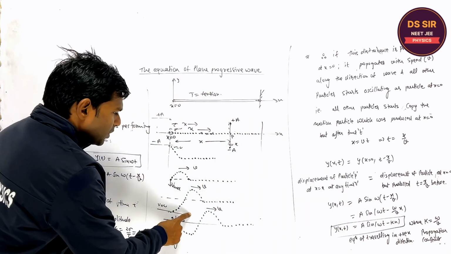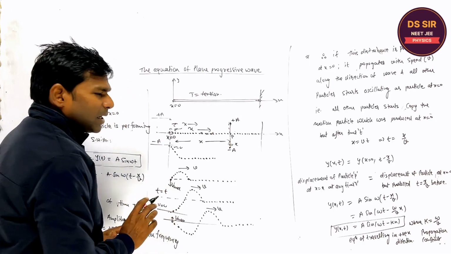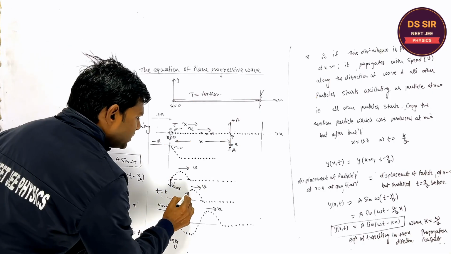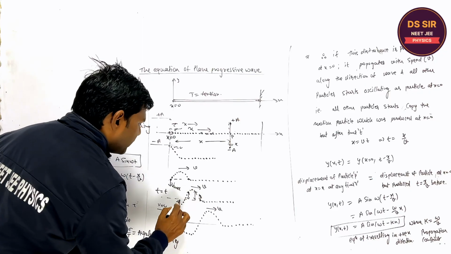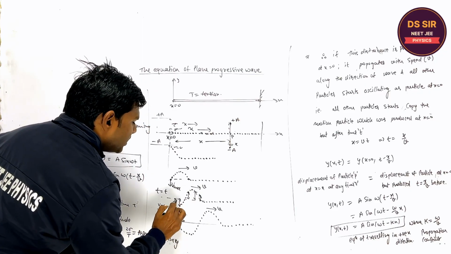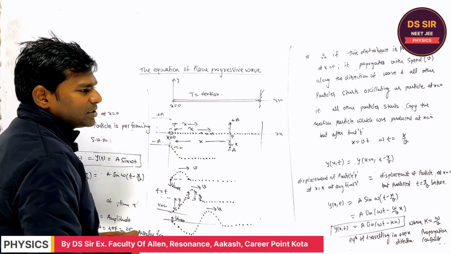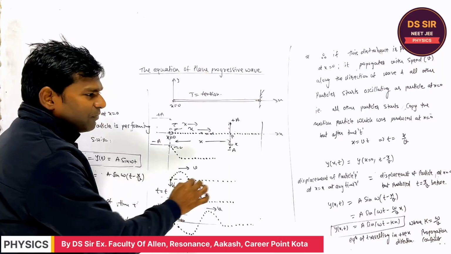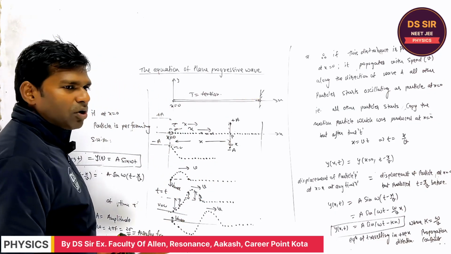For example, this is the snapshot at time t. Its displacement is different for each particle. So every particle is performing SHM, and different displacement of the particle will be there. You understand or not?